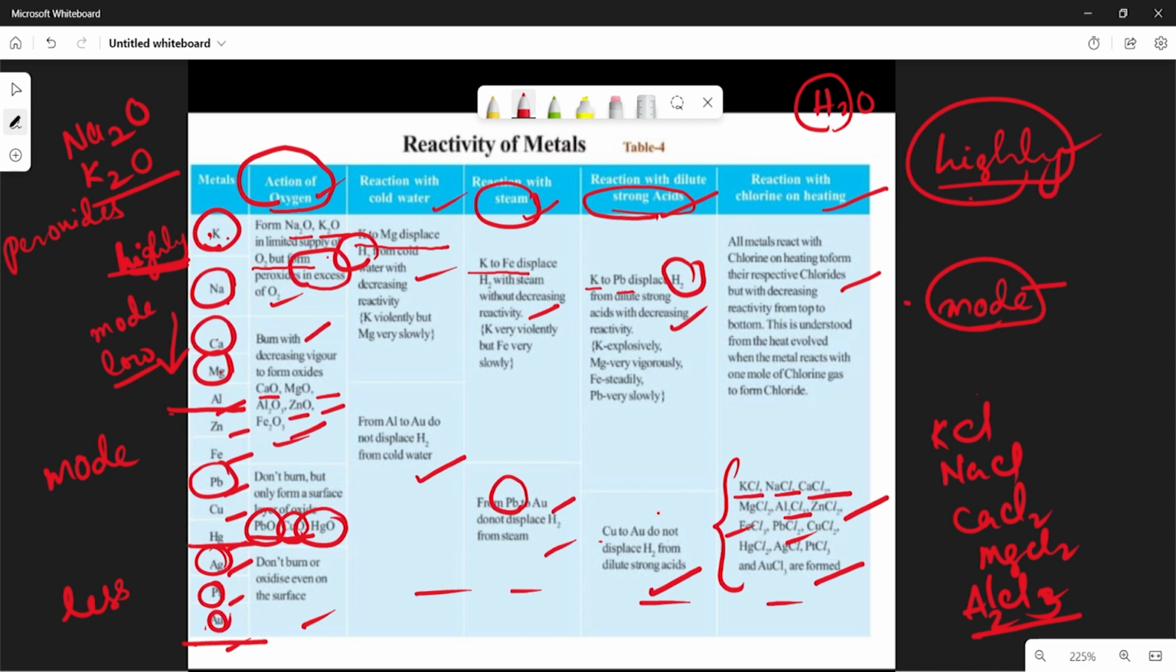Okay, this is the reactivity of metals from high to low, which means potassium, sodium, calcium, magnesium, aluminum, up to these are highly reactive metals. And from zinc to mercury, these are moderately reactive. From silver to gold, these are less reactive. So when you observe here, the arrangement of metals in decreasing order of reactivity is there. So this is called activity series.